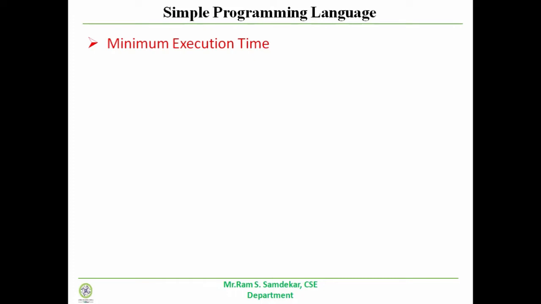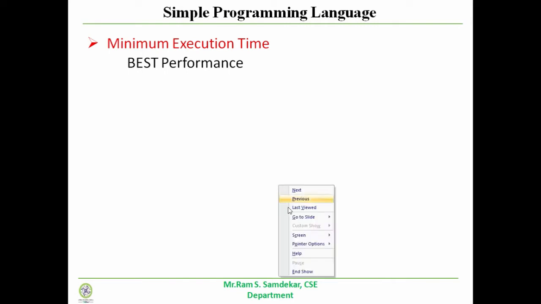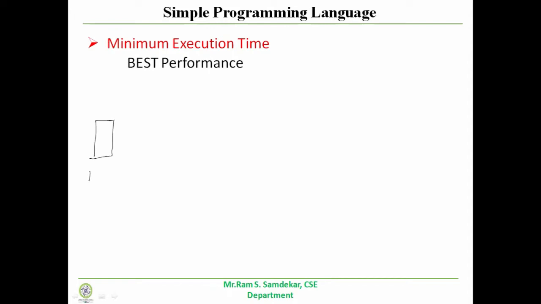Let me give one example. To achieve the best performance, minimum execution time is the most important part. Take an example: you have a mobile phone, and suppose you want to call your friend using this mobile phone.